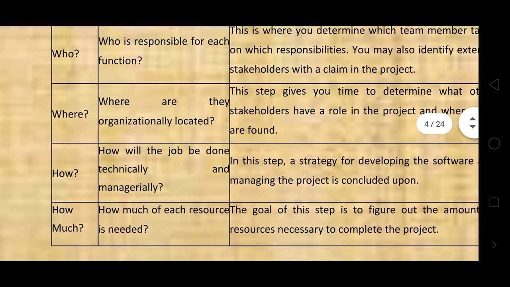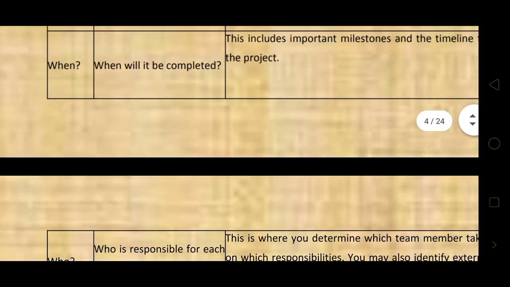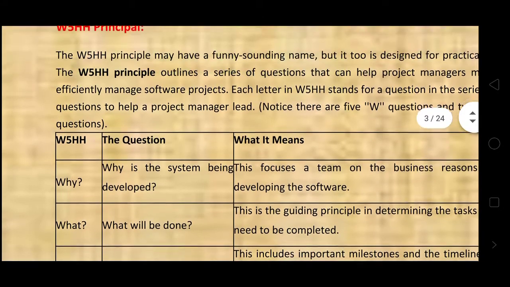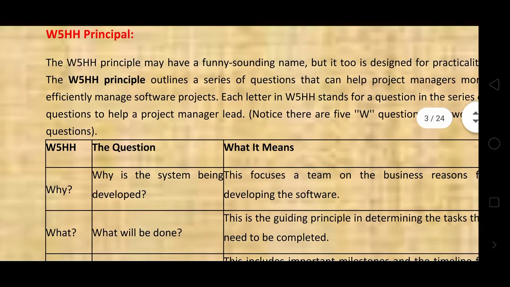This is the 5 W's and 2 H's, the W5HH principle.